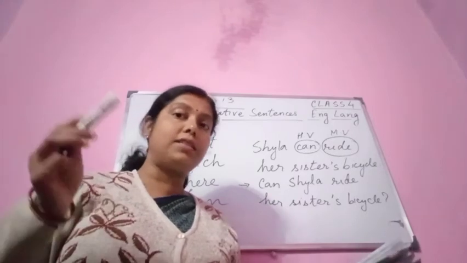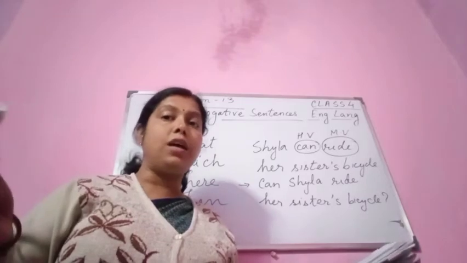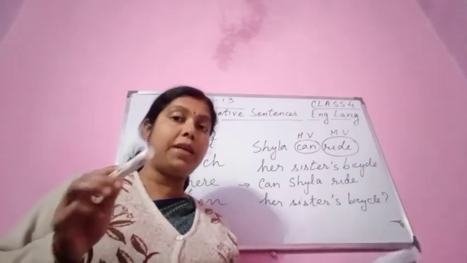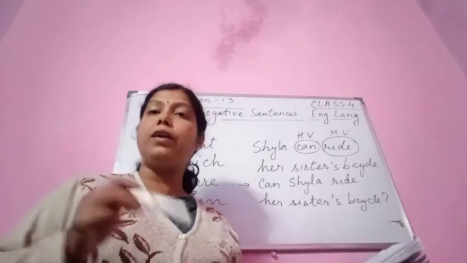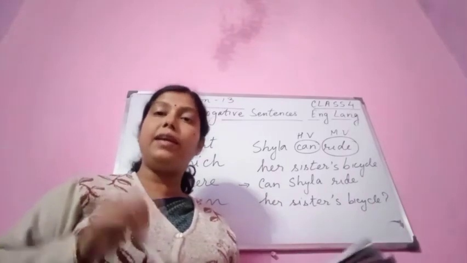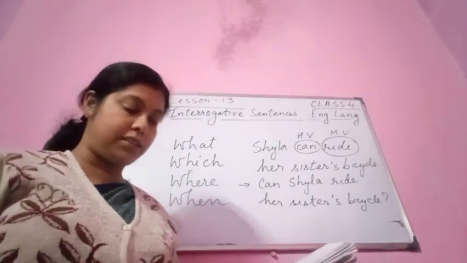Did is the helping verb, Raj is the subject. Then we use the base form. What is the base form of give? Give. Did Raj give the book to the teacher? You have to keep in mind these things.